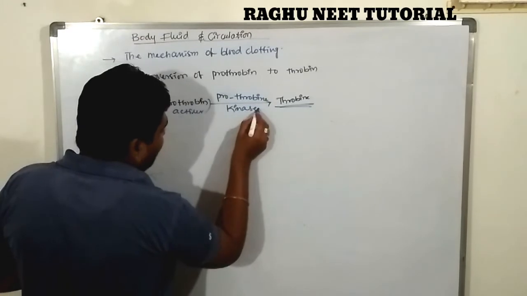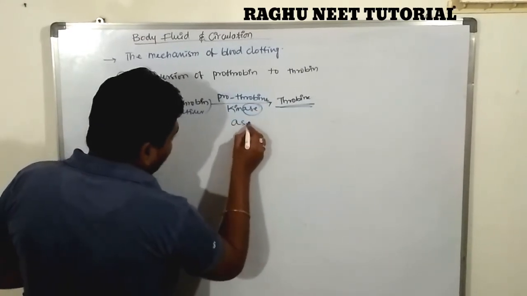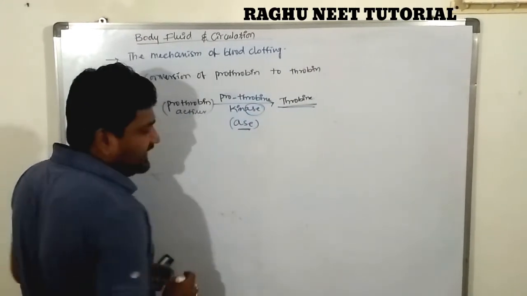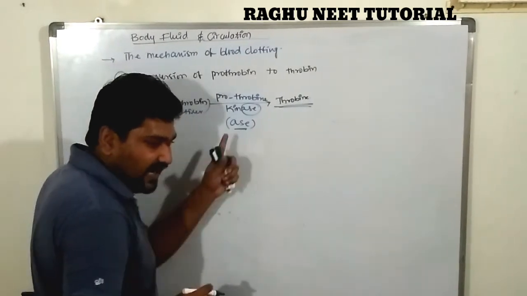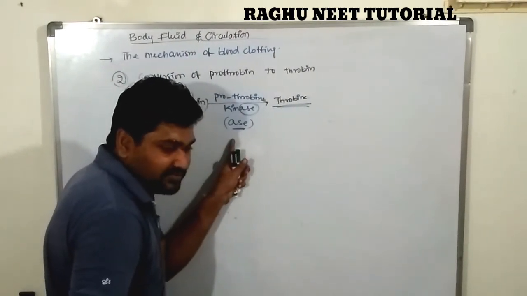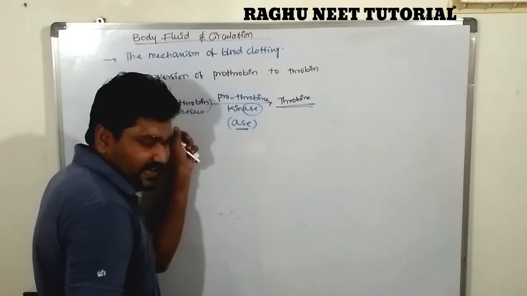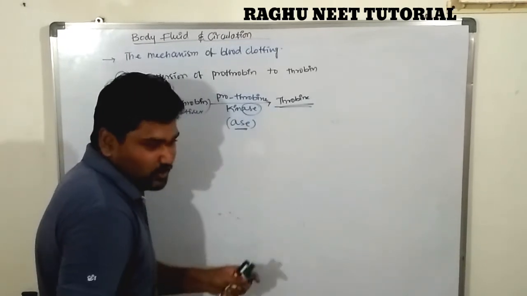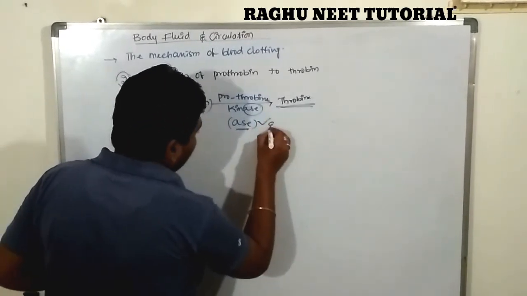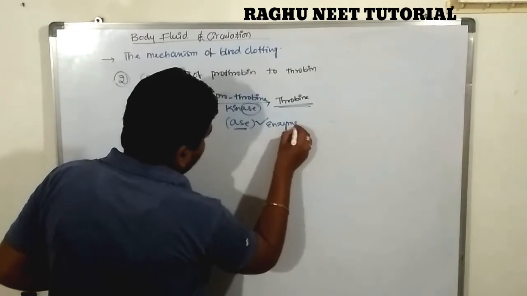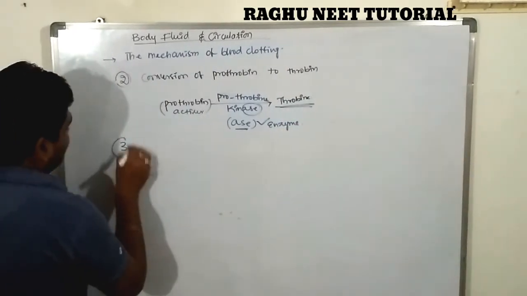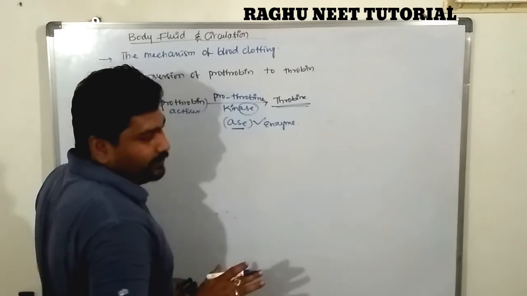Enzymes ending with "ase" are known as inactive enzymes, and these are involved in this mechanism for the conversion of active prothrombin. Are you clear? This is enough about the prothrombin conversion.